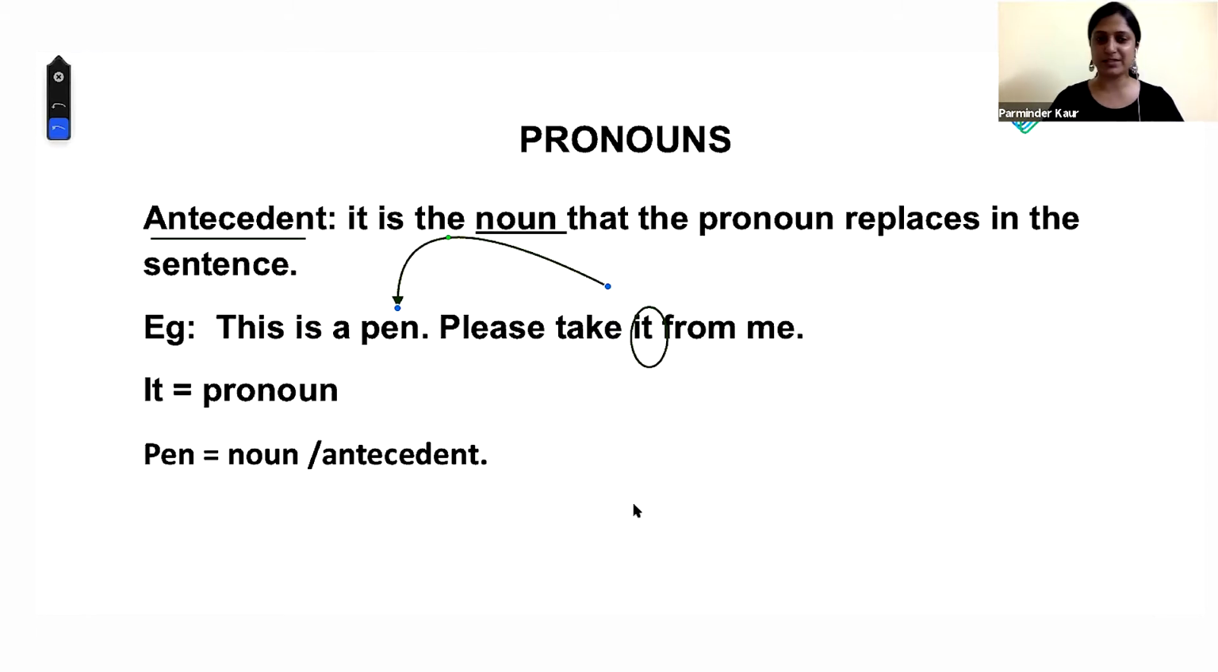And this doesn't mean that your sentence can't start with a pronoun, okay? My students come and ask, can my sentence start with a "she"? Can my sentence start with an "it"? Your sentences can start with it.